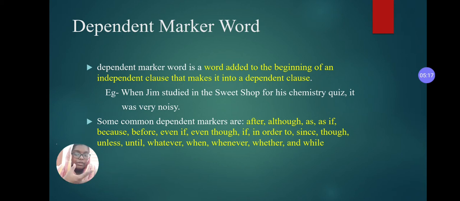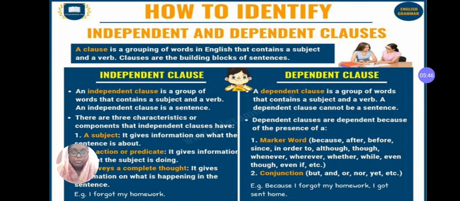If we just get when Jim studied in the sweet shop, we know that it is not complete because there is something that is yet to happen. Some common dependent marker words are after, although, as if, as, because, before, even if, even though, if, in order to, since, though, unless, until, whatever, when, whenever, whether and while.